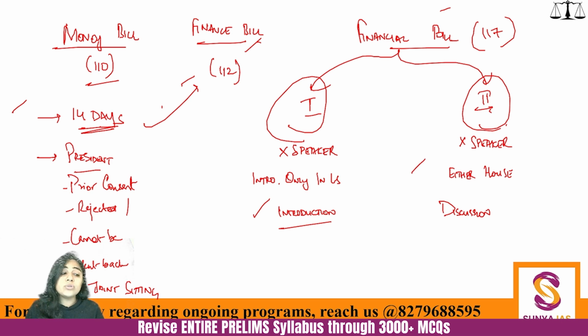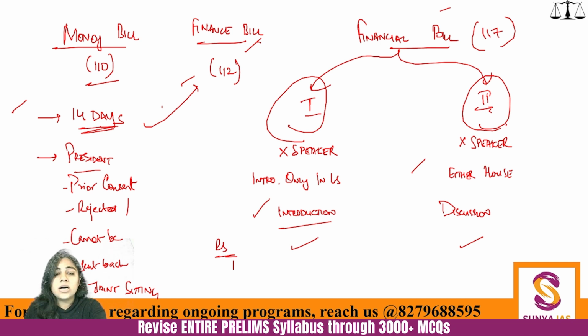Then it comes to the power of Rajya Sabha. Rajya Sabha has equal powers when it comes to the financial bills. Rajya Sabha has equal powers, can reject it also, can amend it also, very, very importantly.